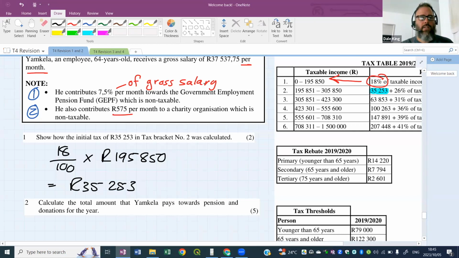Right, we're not even looking at the tax table, we're just looking at these two items, the pension and the charity payments. How much will Yamkela pay in a year on these two items?